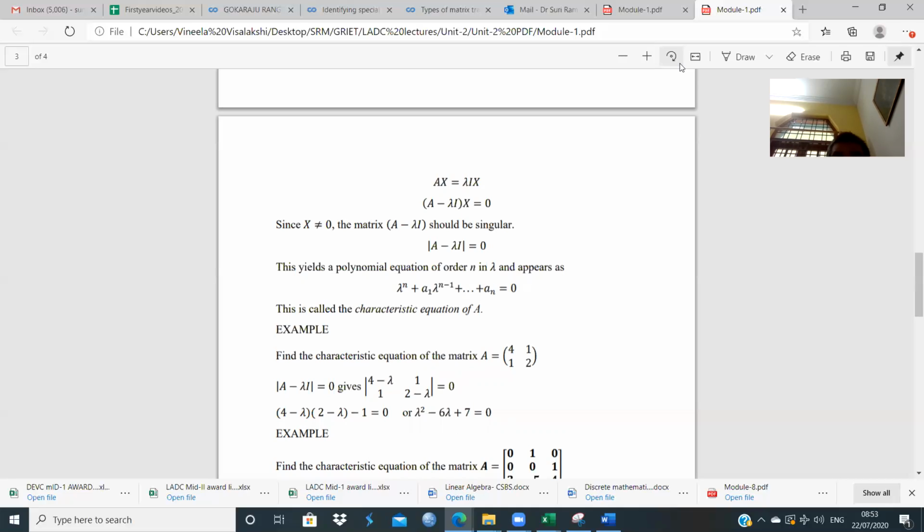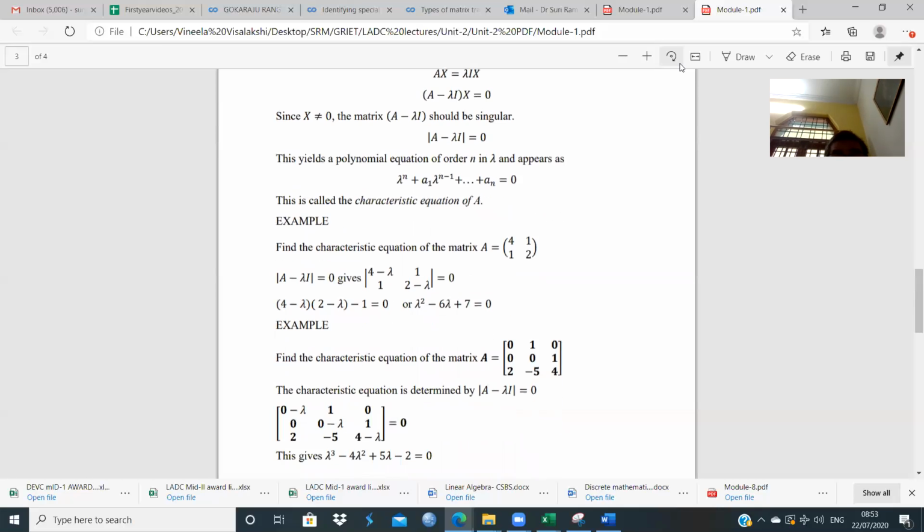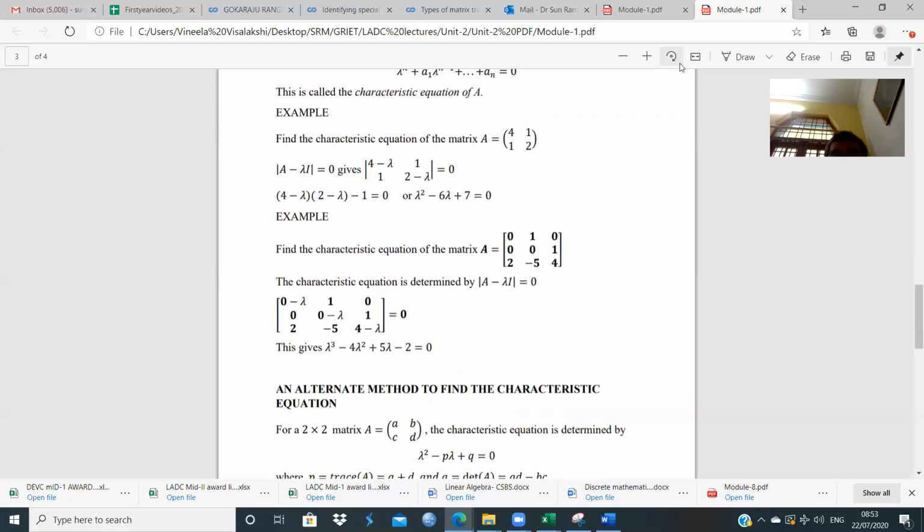You get a quadratic in lambda, that is lambda square minus 6 lambda plus 7 is equal to 0. And if you factorize that, you get the eigenvalues. The same is explained with respect to a 3 by 3 matrix. Just build the determinant of A minus lambda I equal to 0, and then careful expansion will give us a cubic in lambda.